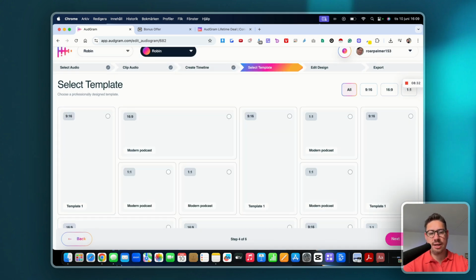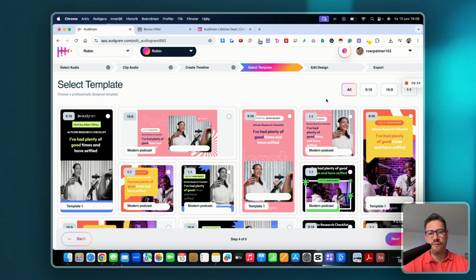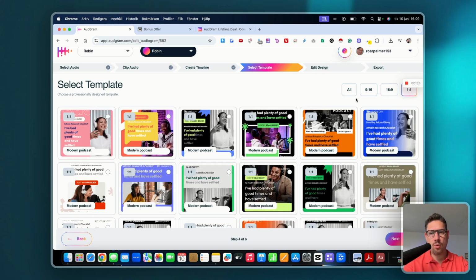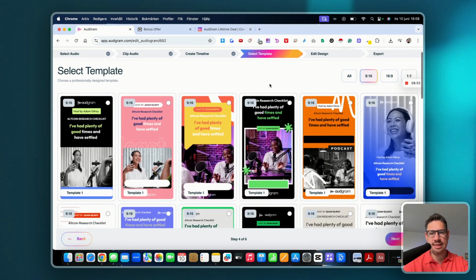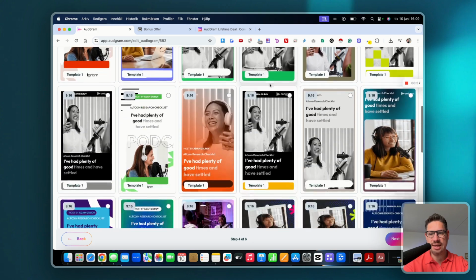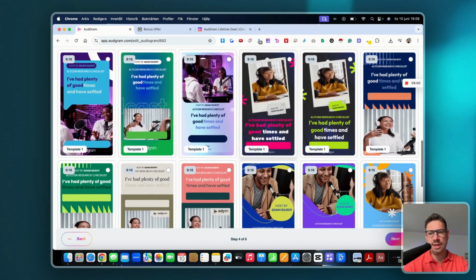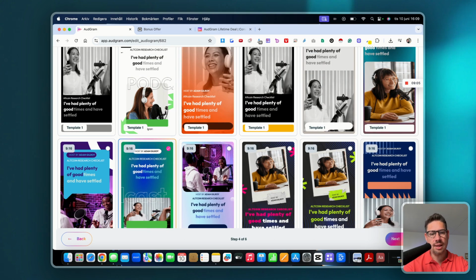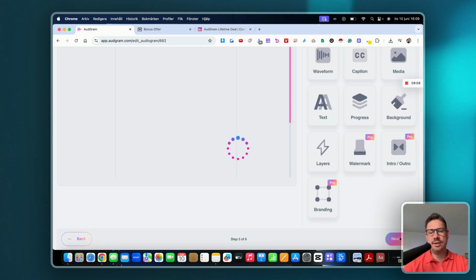So then once that is done, you click on next, and then here you'll choose the format. Here you have all the formats, right? We have 9:16, which is as usual for Instagram and TikTok. This one is for YouTube, like this format that you're watching right now. And then we have 1:1, which is usually used, I guess, for Facebook. So let's say we go for 9:16. Then you can use any of these here. They are pre-configured for you, very simple to use. And you click on this one, template one, or any of these templates, right? And then you click on next.